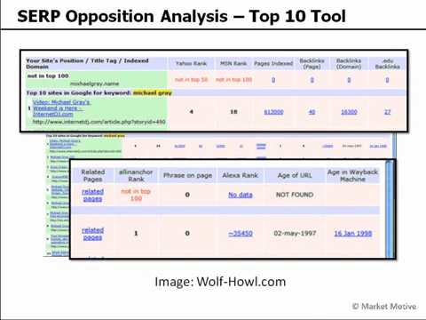The first time I did this was with a SERP opposition analysis tool. It was the top 10 tool at We Build Pages. And all it really did was look at the top 10 search results and ask: is there allinanchor, which was a tool at the time we could use? How many pages are indexed? Allinanchor, which was the anchor text being used. What was the ranking for that? Did they have .edu links? What was their total amount of backlinks? What was the age of those domains? It just looked at these four or five different things, and it gave us an analysis of the opposition that we were up against within the search.